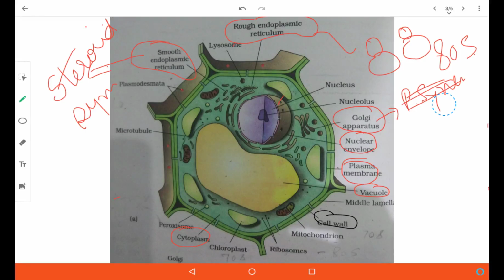After the endoplasmic reticulum, the Golgi apparatus, as I've told you, is involved in glycosylation and glycosidation, that is the processing of the proteins formed. And these proteins, after Golgi apparatus, are packed into small vesicles called lysosomes. The lysosomes are actually packets of enzymes, and all the enzymes are hydrolytic, collectively called hydrolases.